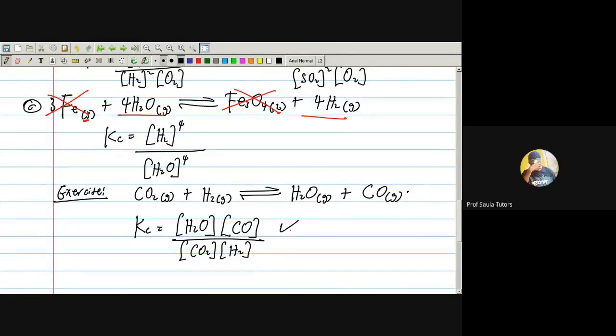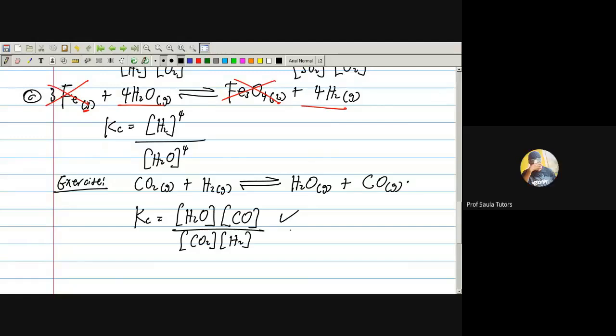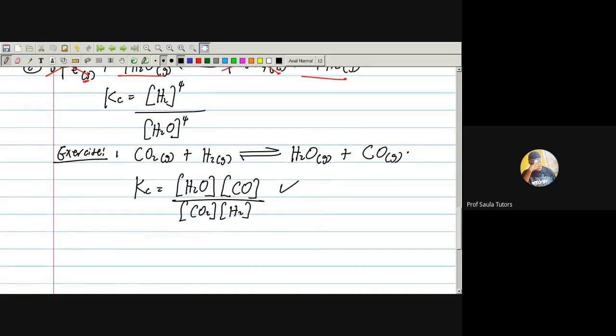That's very good. Okay, I'll write another one again. Again, you will tell me the answer. Write the equilibrium constant for this.